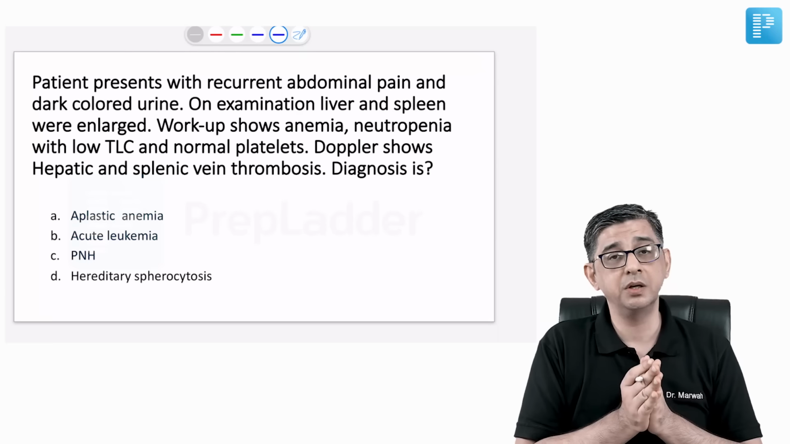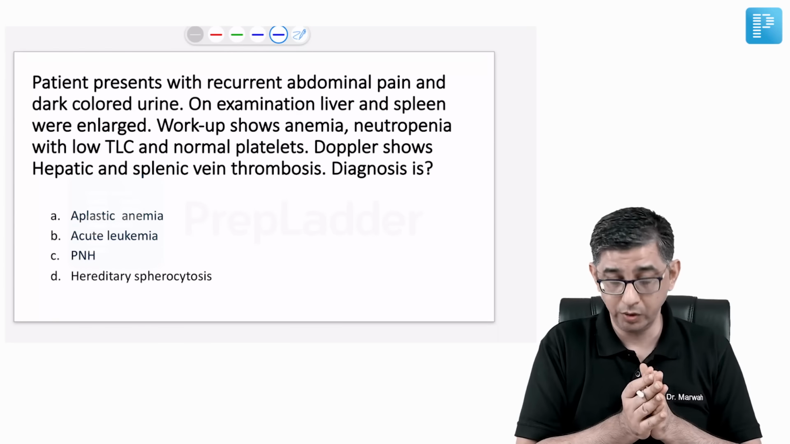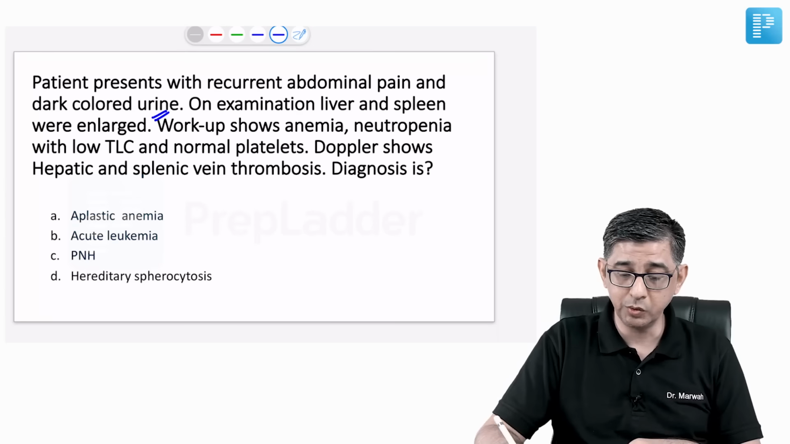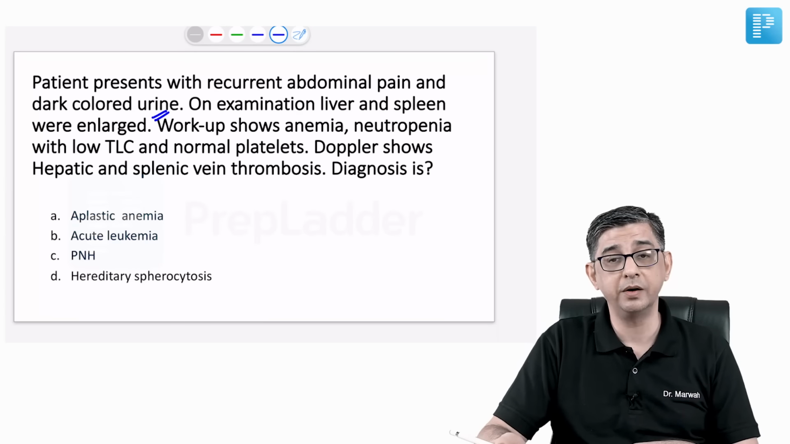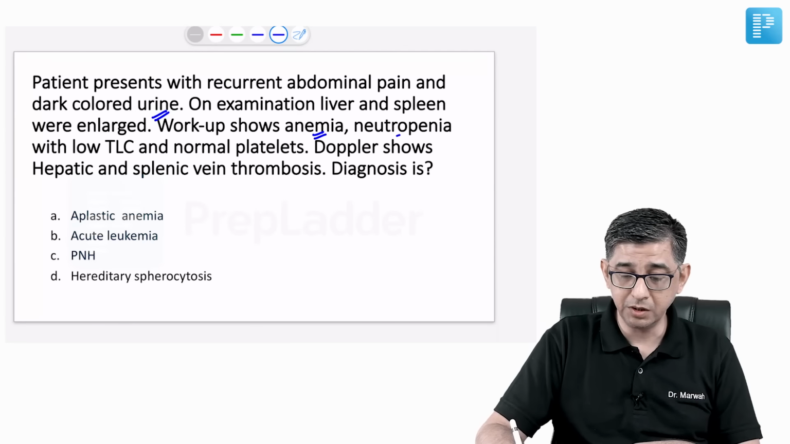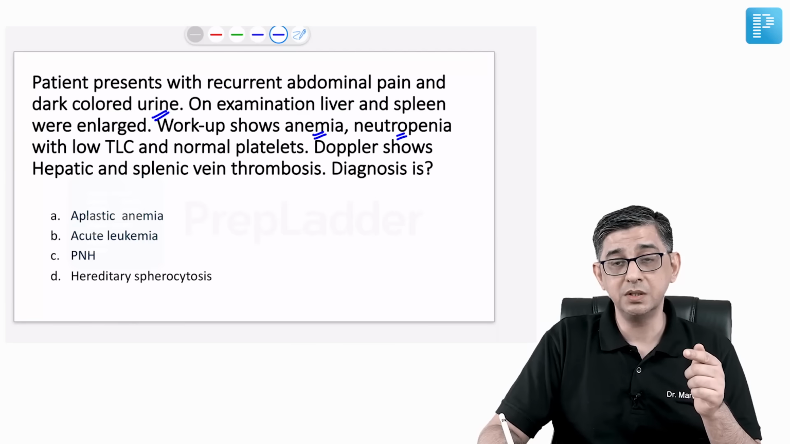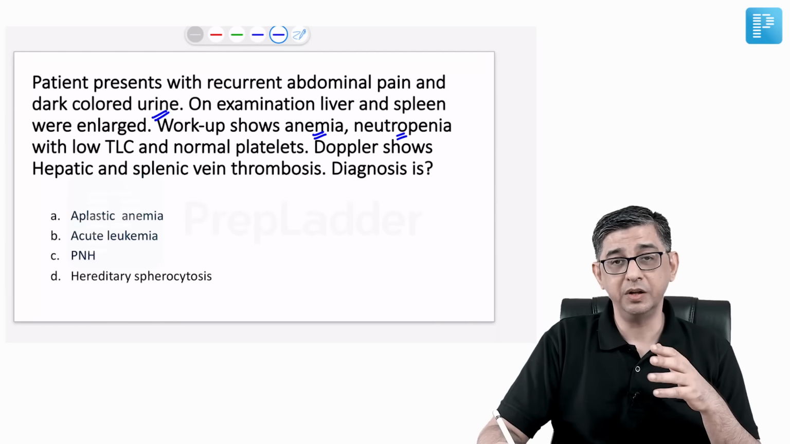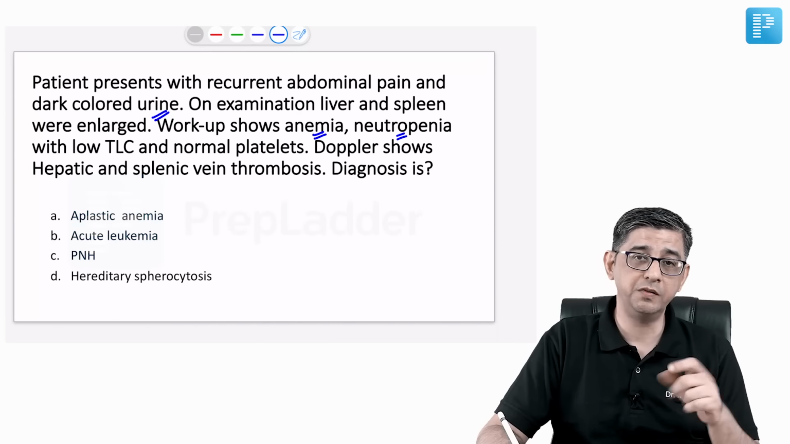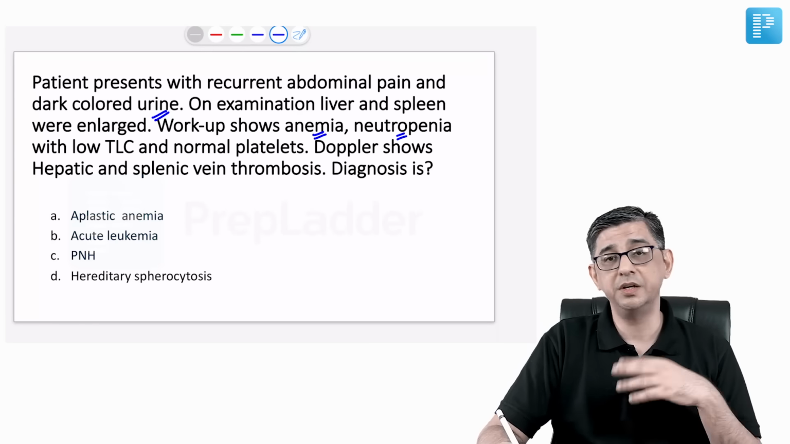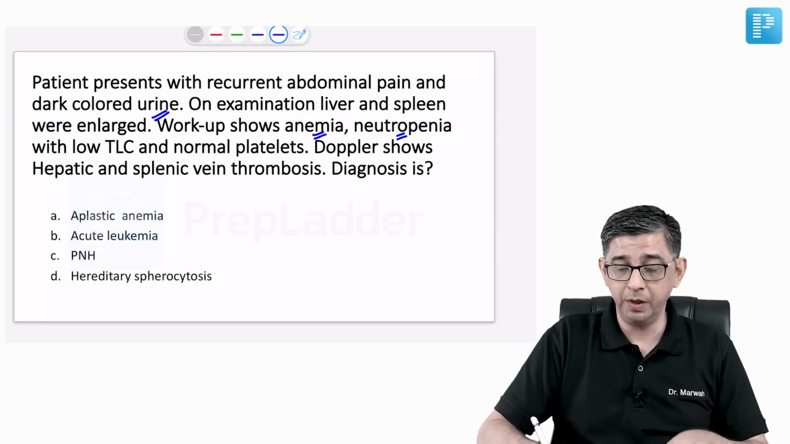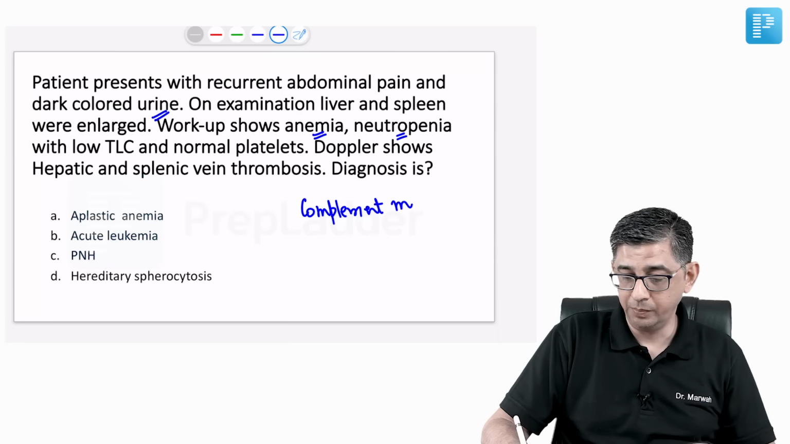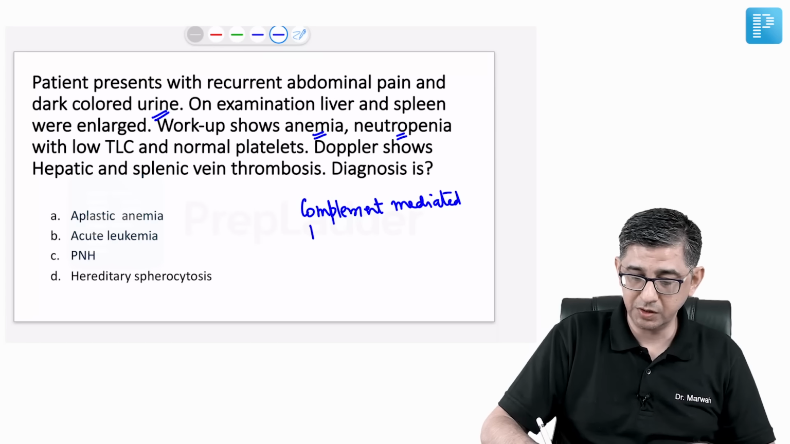So with this background information, I have a patient who's having tummy pain and dark colored urine. So issues of urine are given, and on examination, there's a hepatosplenomegaly. The workup shows anemia, neutropenia, and normal platelets. Now I want to tell you that in this condition, the RBC count can definitely be lesser, in the sense that there is a hemolysis. You see, CD55 is present on RBC. In this condition, CD55 is missing. So there is a complement mediated hemolysis. The reason for anemia in PNH is complement mediated intravascular hemolysis.